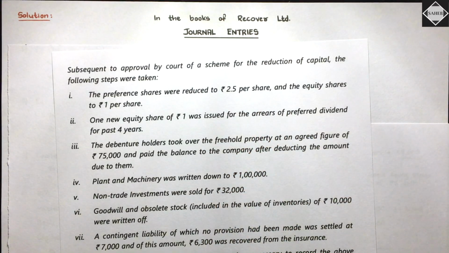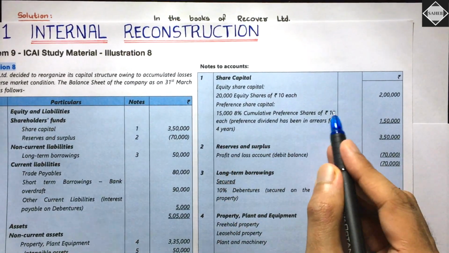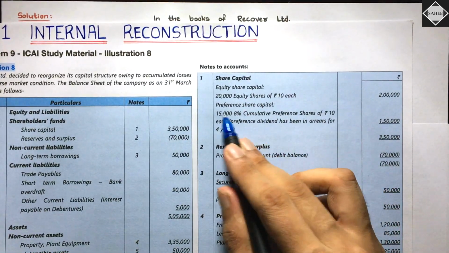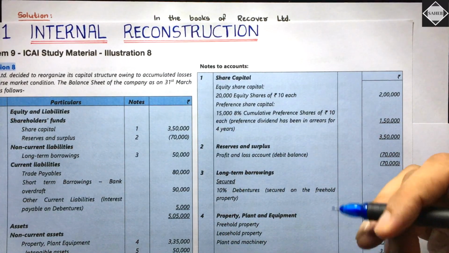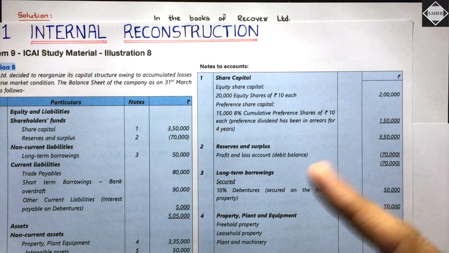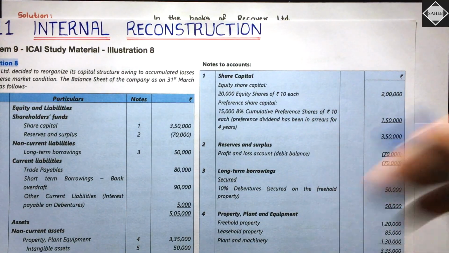Let's see in the old balance sheet what is the face value of preference shares. Face value of preference share, you can see 10 rupees. How many are there? 15,000 preference shares are there. So if the face value has been reduced, then what do we do? We always cancel the old capital completely, then we create the new capital, isn't it? So scrap off, cancel the old capital.